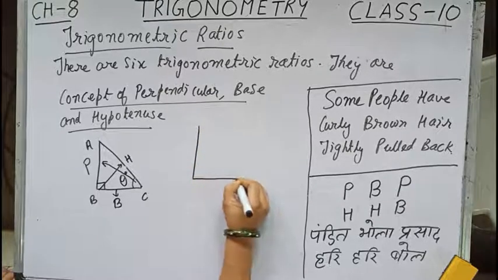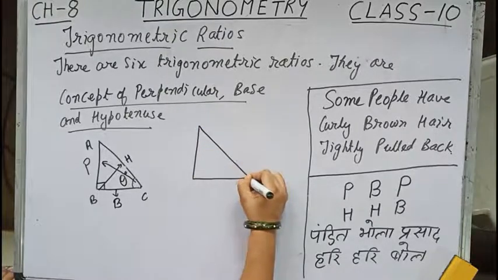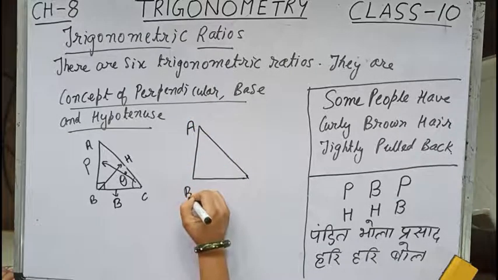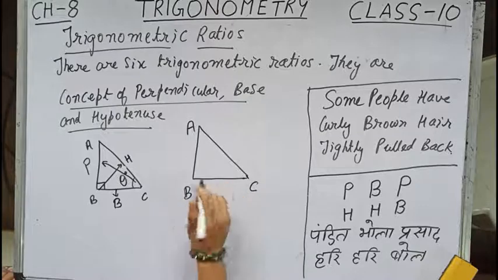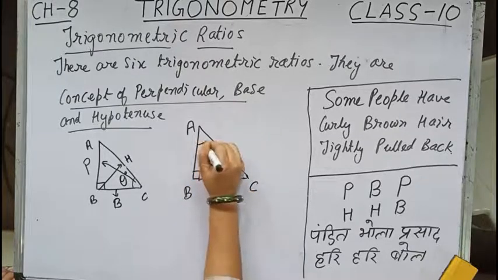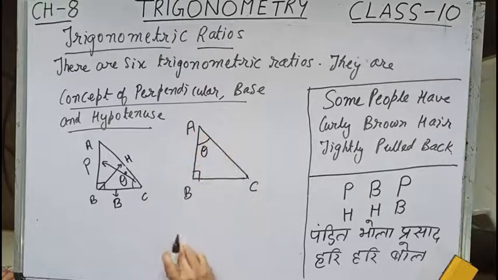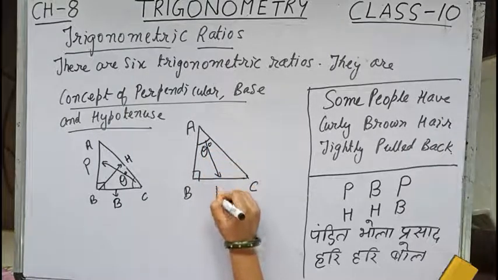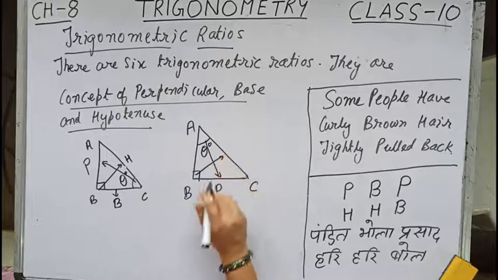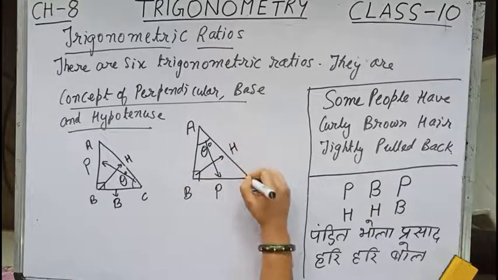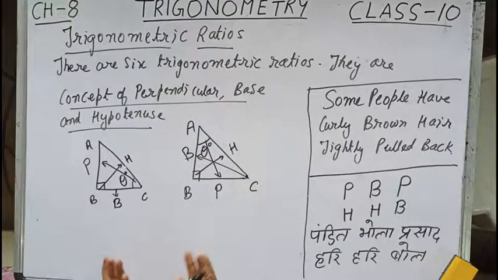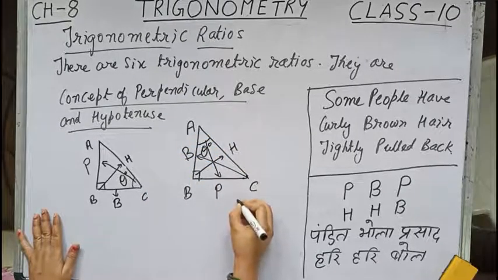I am making a different figure now, a right angle triangle, the same triangle, but the angle I am considering is different. Let us write over here A, B and C. In this case let us consider that with respect to angle A, the ratios have to be calculated. So with respect to angle A, this will be the perpendicular, the side opposite to 90 degree will be the hypotenuse and the left side will be the base. Now I think to some extent the concept is clear. Let us consider one more.